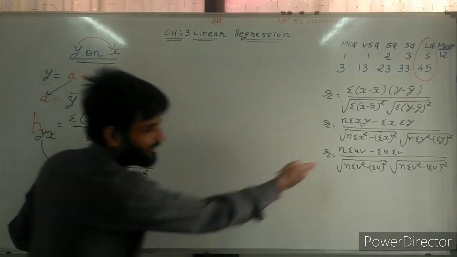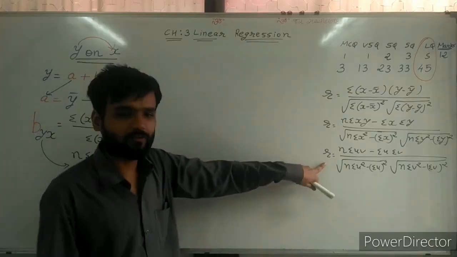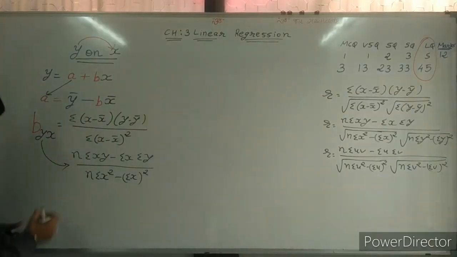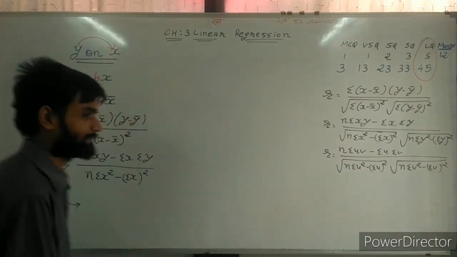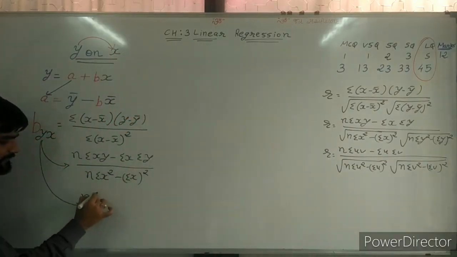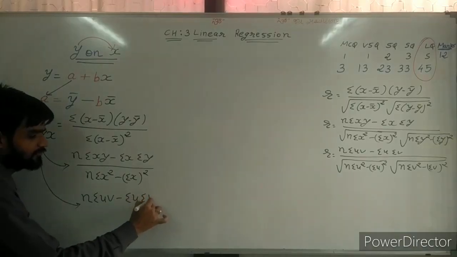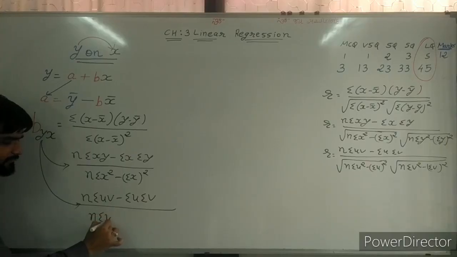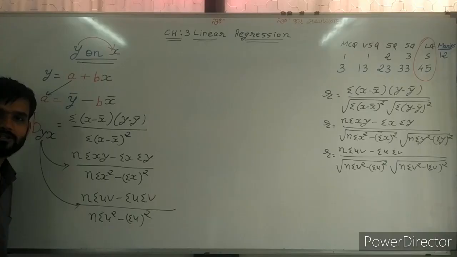Sir, now you can find the third formula also. Simplest one. Again, third formula of b. Sir, numerator remains same: sigma uv, sigma u, sigma v, divided by n sigma u square minus sigma u whole square.